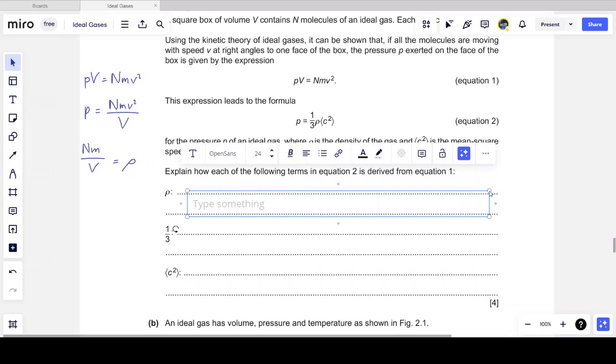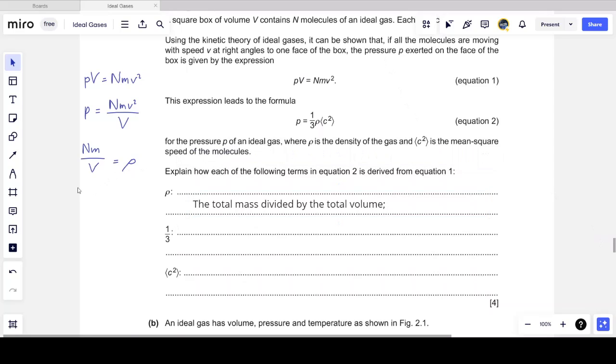Where does rho come from? Well, rho, like I said, is the total mass divided by the total volume. And please write the mathematics down. So what this means is I would write this as rho is equal to Nm over V. Total mass divided by the total volume.